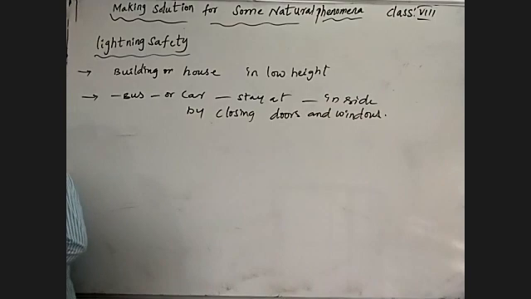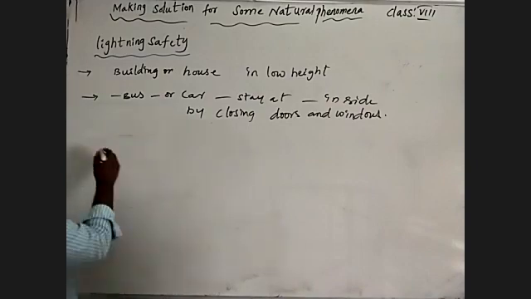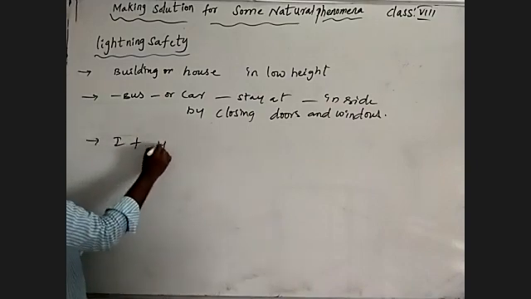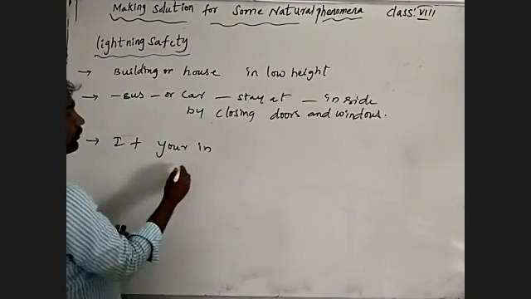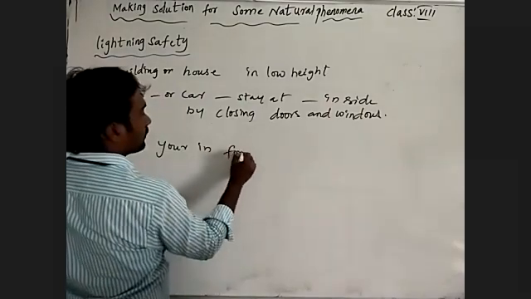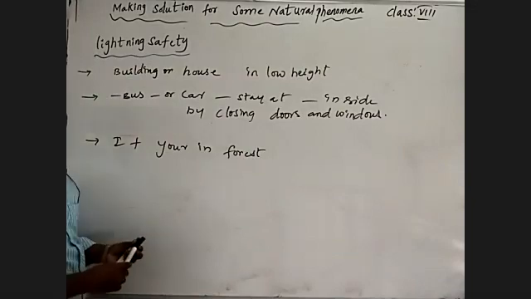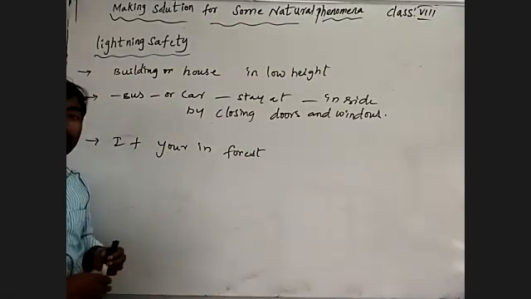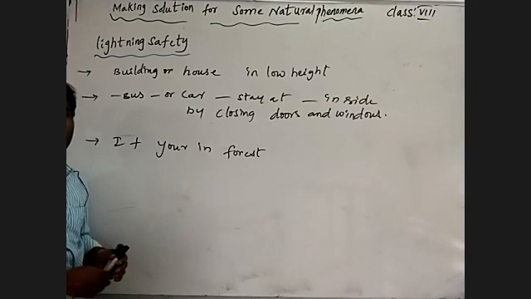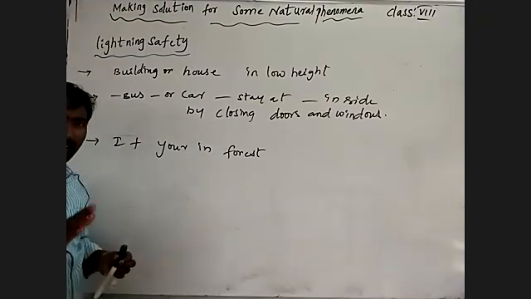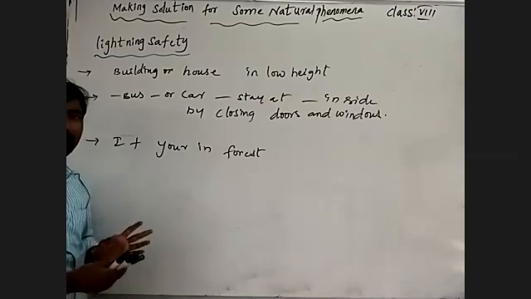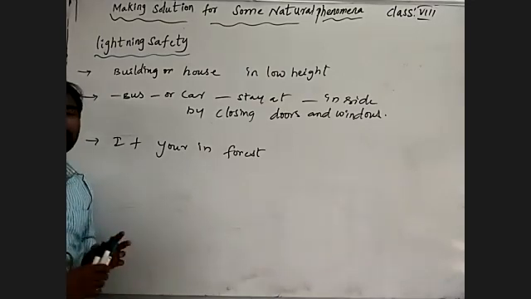And if you are in a forest, we have to take shelter under short trees. We should not take shelter under tall trees. Why?